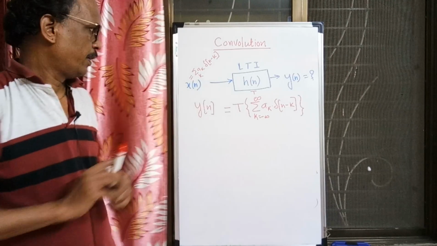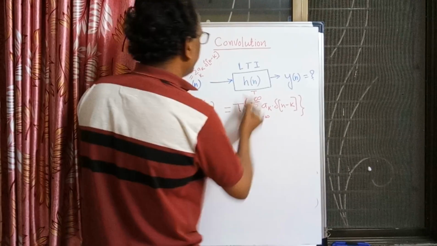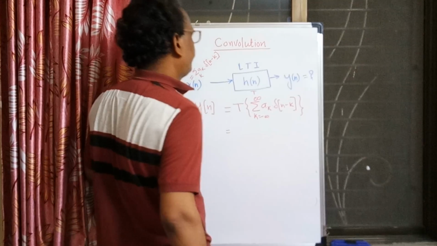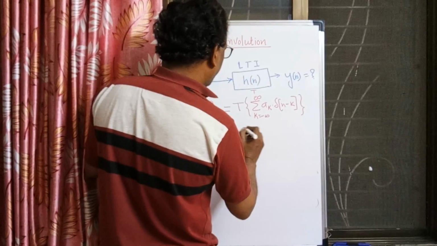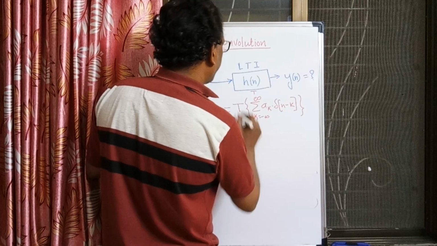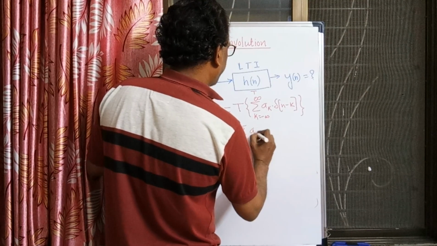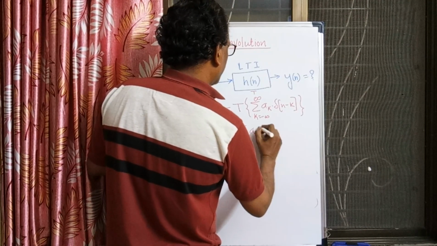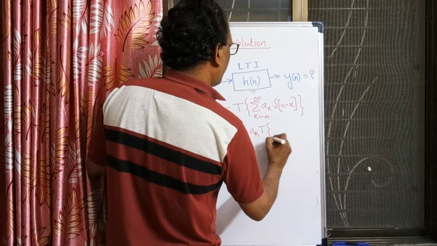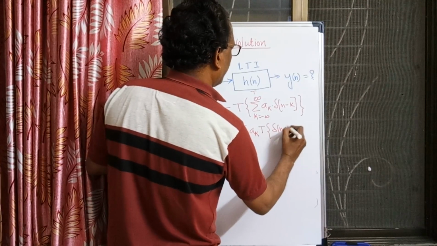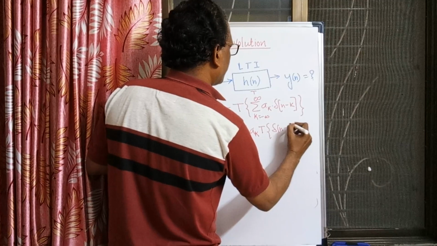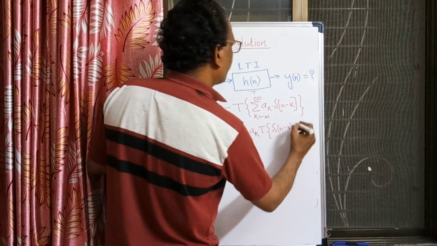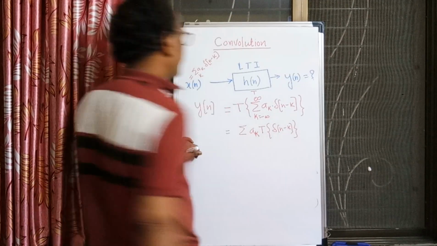shifted delta functions. Here, since your system is linear, I can take this T inside. The ak's are constants, right? So T is operating on del of n minus k. Since the system is linear, if the input is multiplied by a constant, the output is also multiplied by that constant.